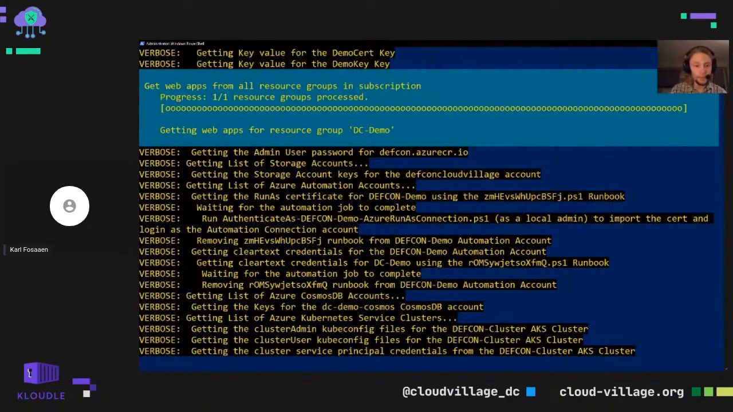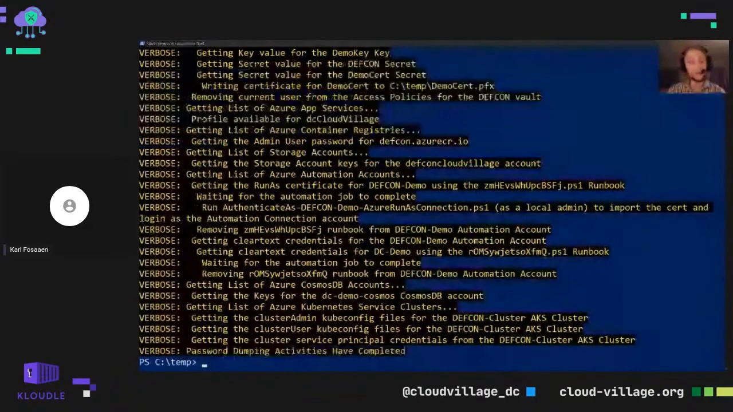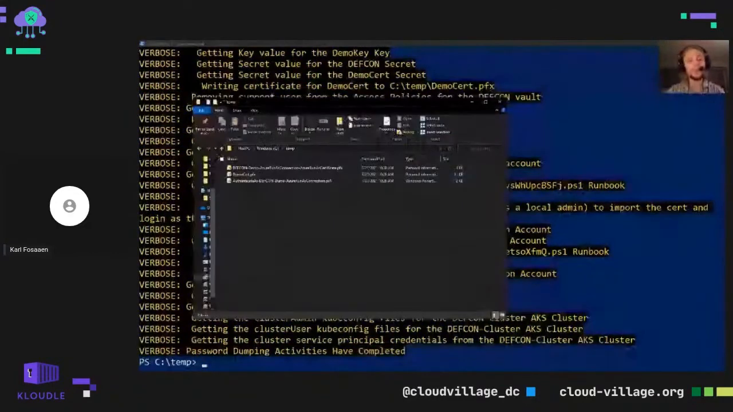Let's see here, what else? Cosmos DB, which we didn't really talk about, but that one's super basic. We don't need to dive too far in depth.